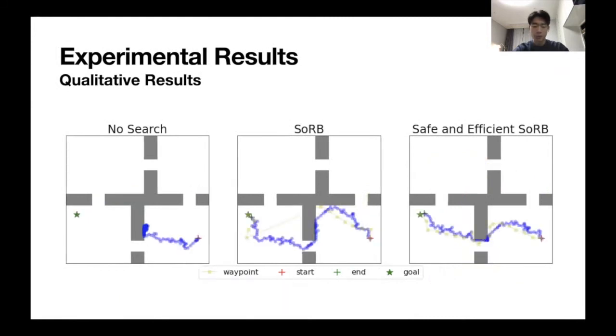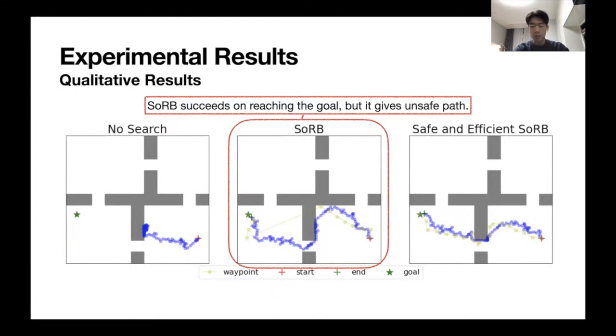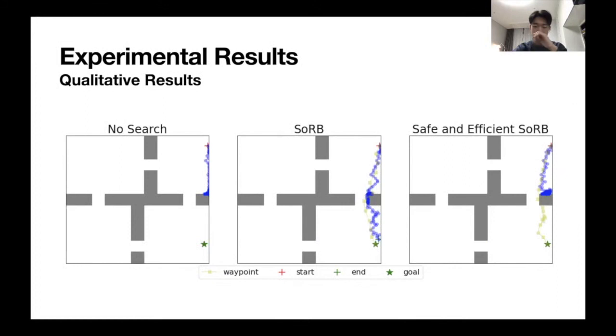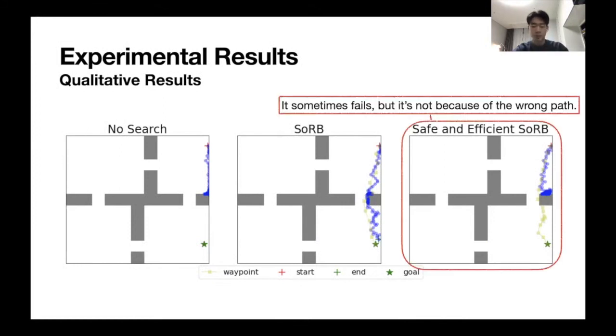In another scenario, the original method succeeds in reaching the goal. However, a wormhole problem happens again and it gives an unsafe path. In our improved method, it gives a much safer path. But sometimes our method fails to reach the goal. But the reason for failure is not the unsafe path. It fails because of the RL policy.